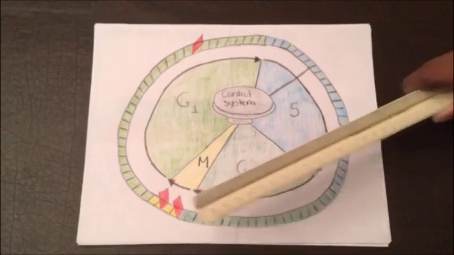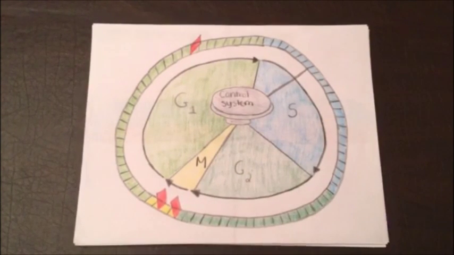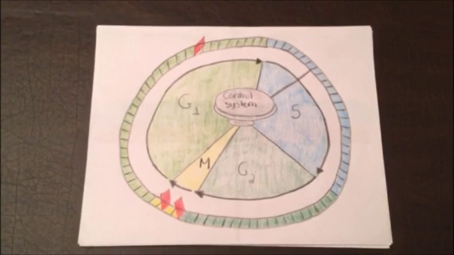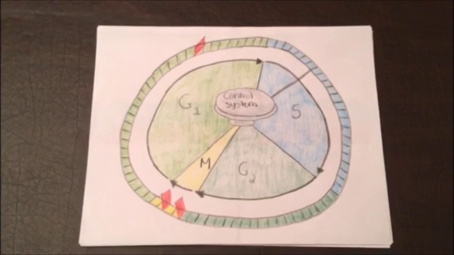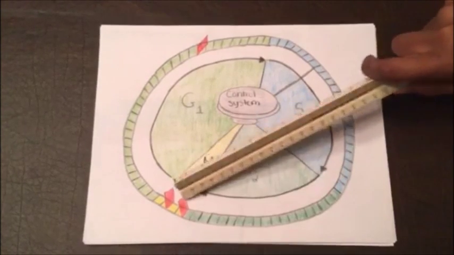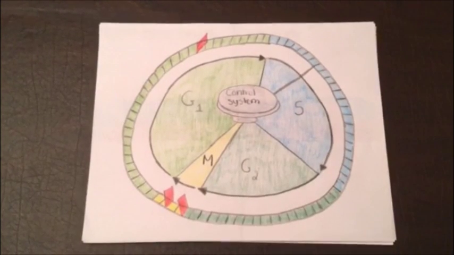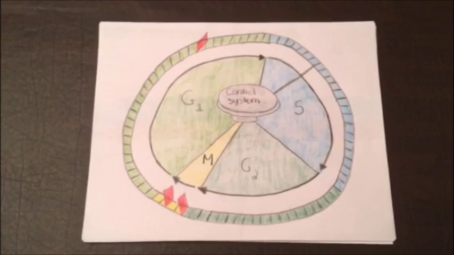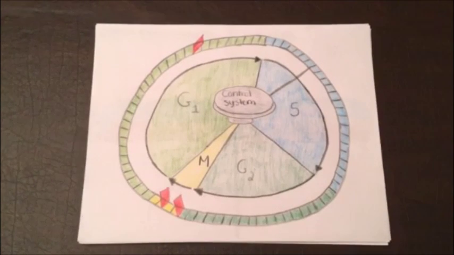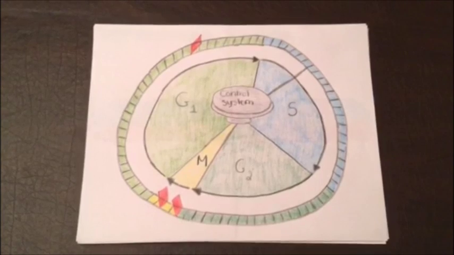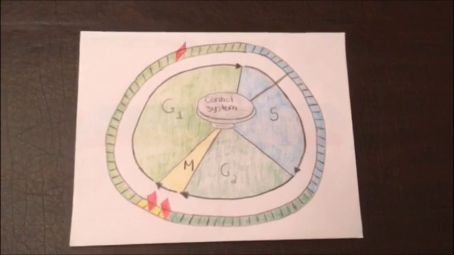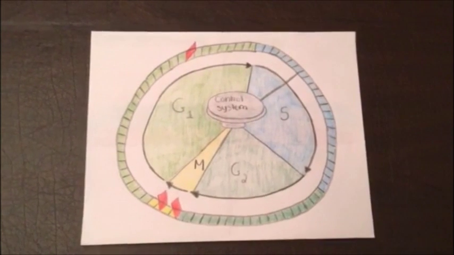The G2 checkpoint is the second checkpoint in the cell cycle and occurs right after the G2 phase. This checkpoint ensures that all of the chromosomes have been replicated and that the replicated DNA is not damaged for the cell to enter mitosis. The M checkpoint is the final checkpoint of the cell cycle and occurs in metaphase. This checkpoint determines whether all the sister chromatids are correctly attached to the spindle microtubules before the cell enters the irreversible anaphase stage.